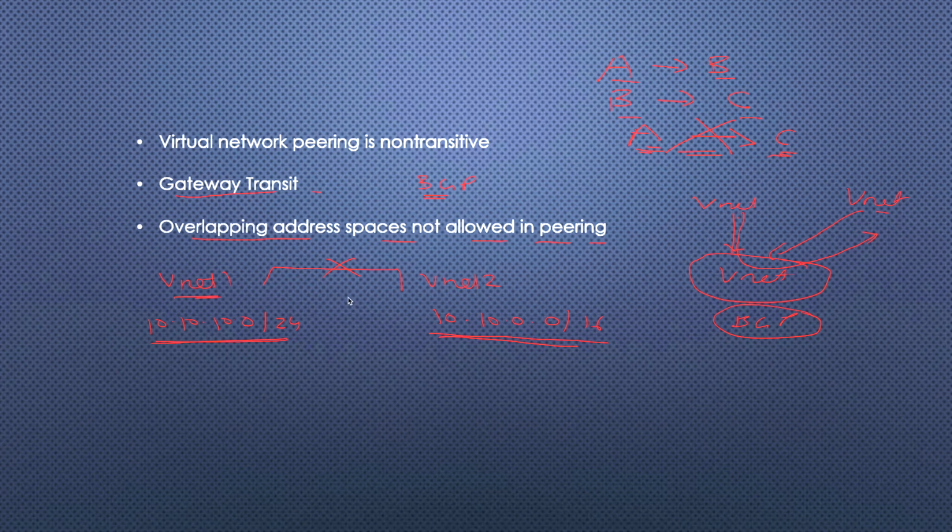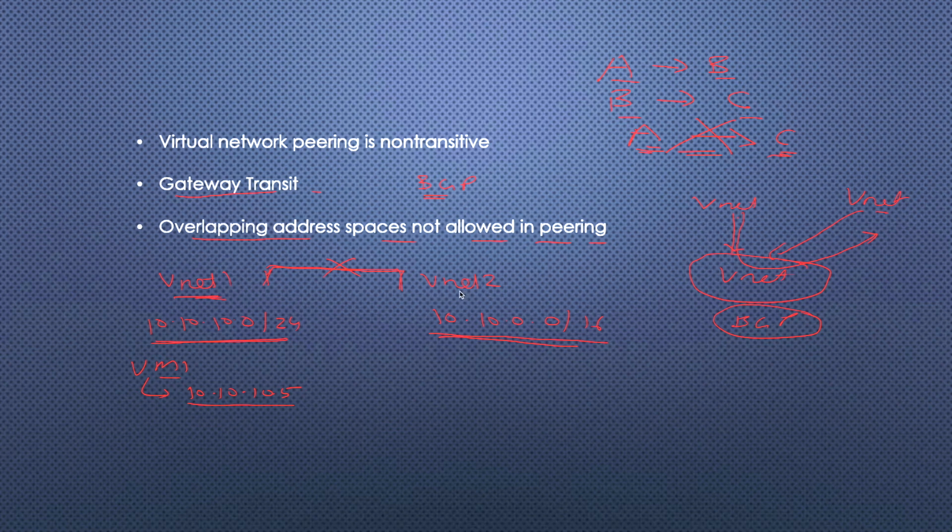Why is it not allowed? What is the backend science behind it? Let's suppose it is connected anyhow. If it is connected and we provision a VM1 here, and that VM1 gets the IP 10.10.10.5, just suppose, from VNet 1, and it is connected also.